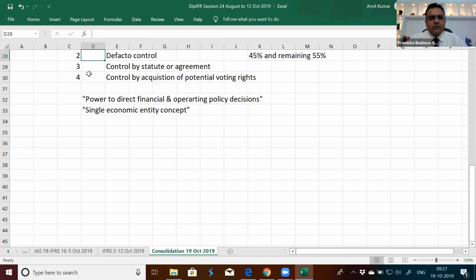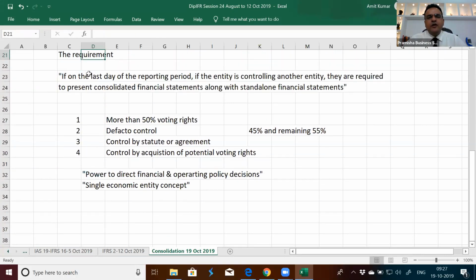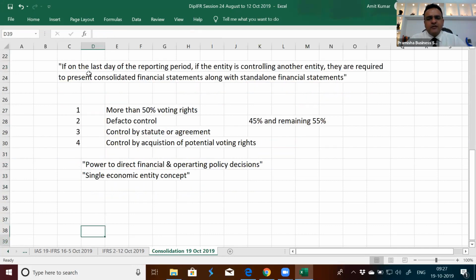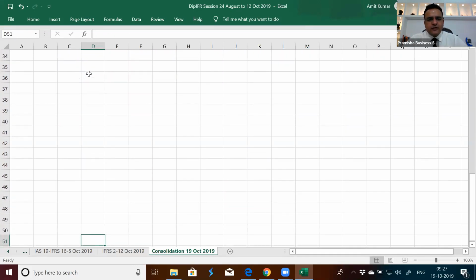Though from exam point of view, you may be required to assess whether this control exists or not. You may do that assessment. But from exam point of view, we will assume if the investment is more than 50%, we'll consider it a subsidiary.